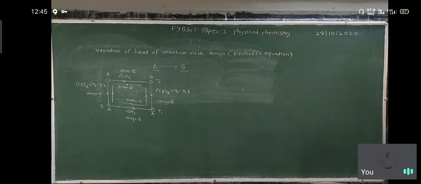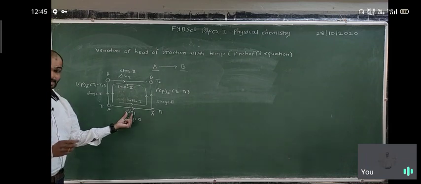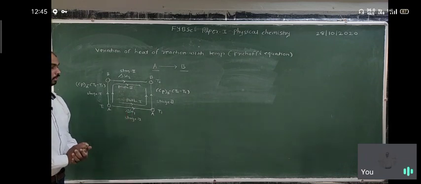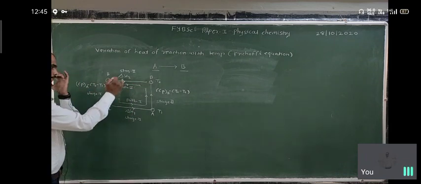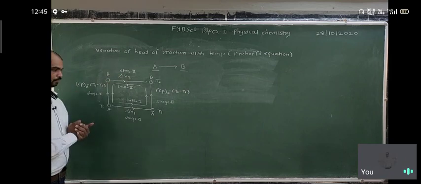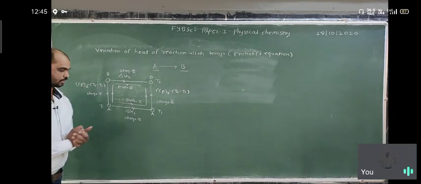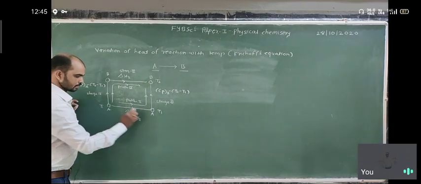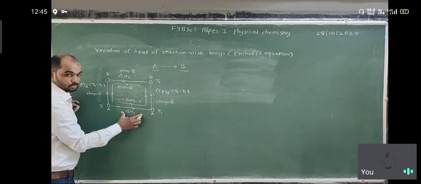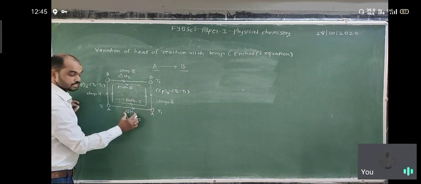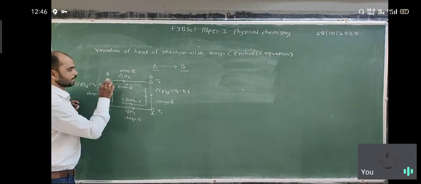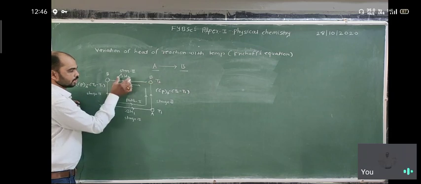Basically, the heat evolved at temperature T1 is considered as delta H1, and the heat evolved at temperature T2 is considered as delta H2.